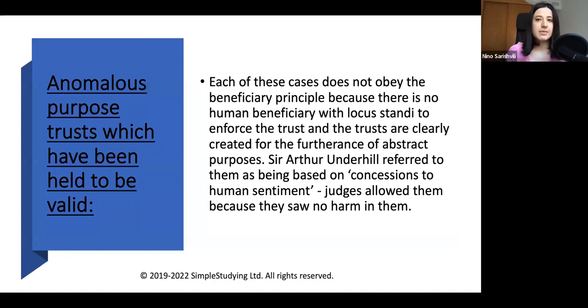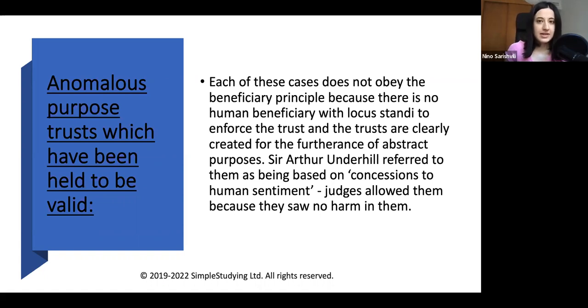So what are the exceptions? We already learned that purpose trusts are void. But as we mentioned in the beginning of the discussion, there are some purpose trusts that can be held valid despite the many cases establishing and supporting the principle that all purpose trusts are void. There are exceptions, as with most rules in English law.